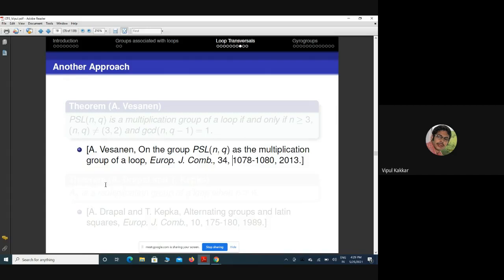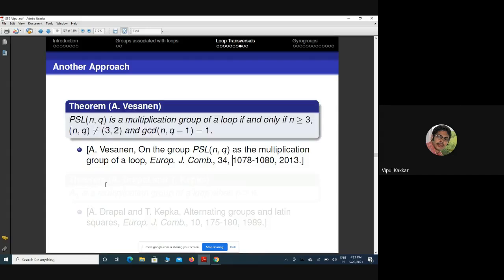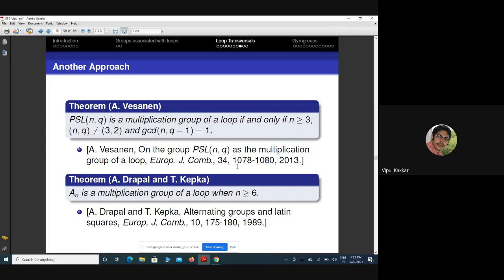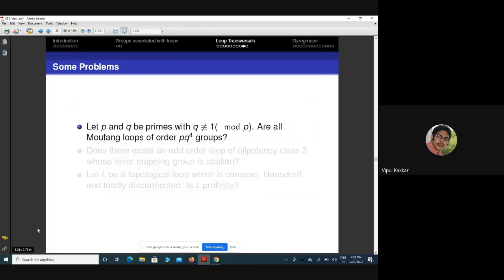Vesanen actually proved that PSL(n,q), the projective special linear group, is a multiplication group of a loop if and only if n is greater than or equal to 3, (n,q) is different from (3,2), and GCD of n and q minus 1 is 1. And Drápal and Kepka actually proved that the alternating group A_n is a multiplication group of a loop if n is greater than or equal to 6. If n is at least 5, then A_n is a multiplication group of a loop.